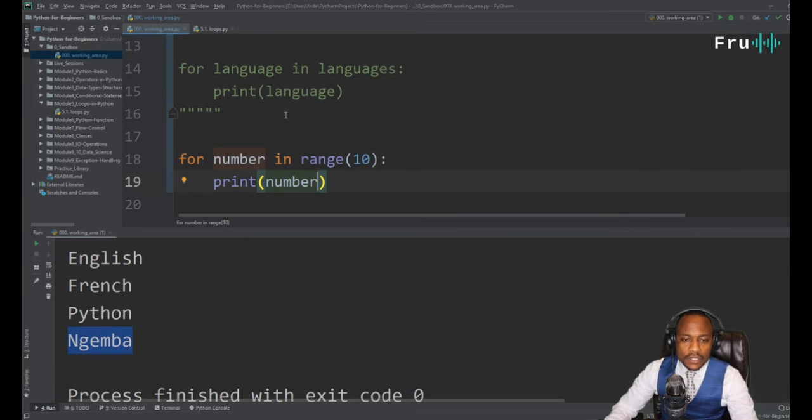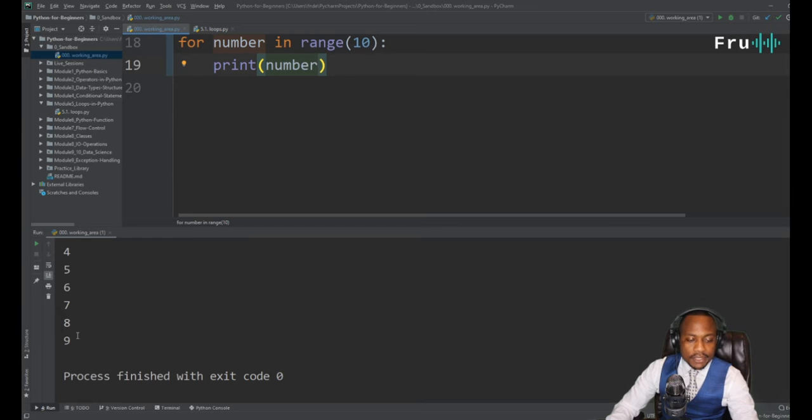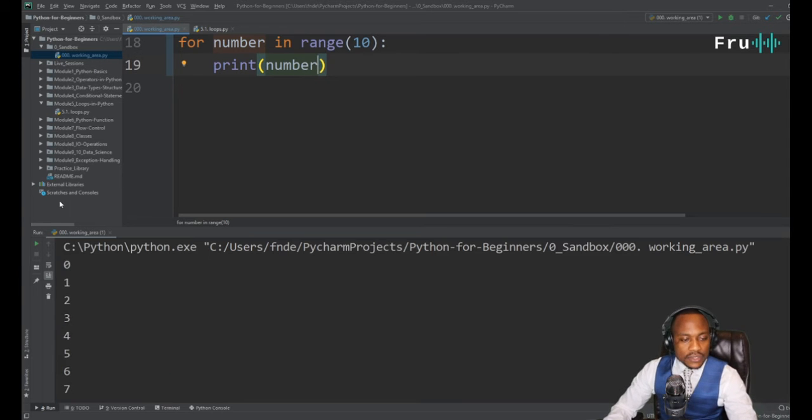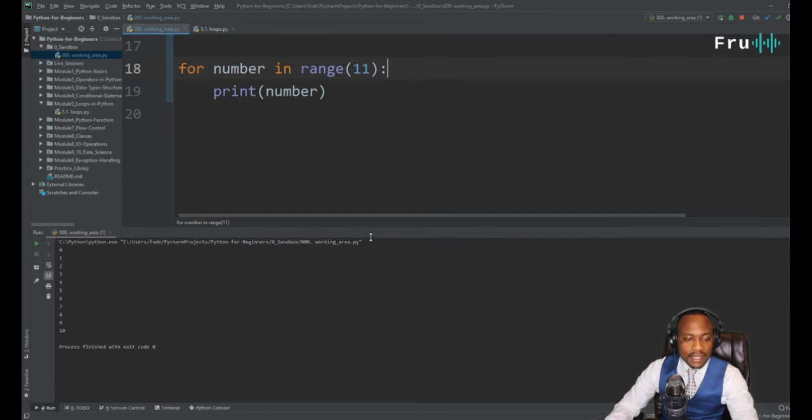So there are many ways in which we can use loops to print on the screen. Well, it's printing 0 to 9 because in computer science, or in Python, it starts counting from 0. So if I really wanted to include 10 in there, I would have it go all the way to 11.